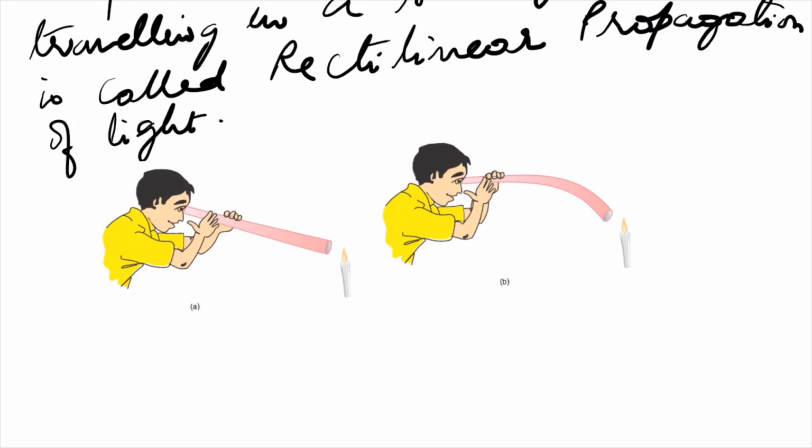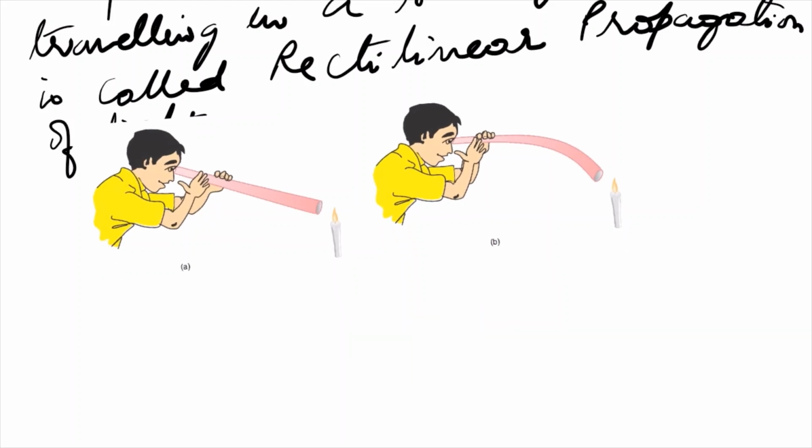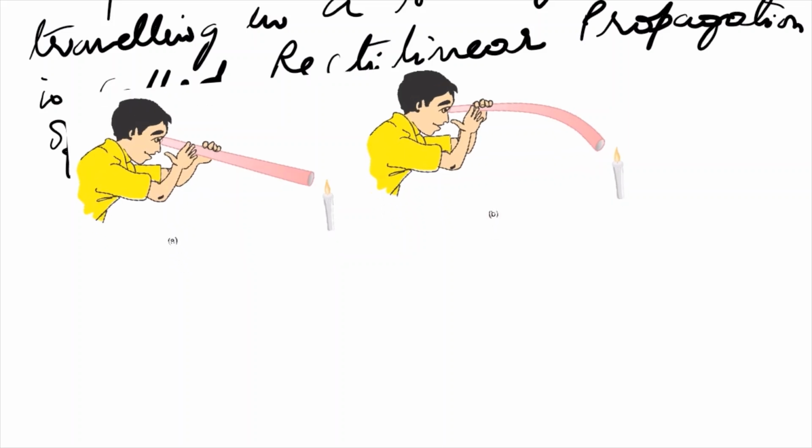Then, you take a burning candle, or a glowing bulb, or a torch.